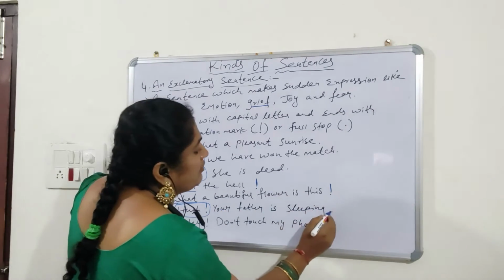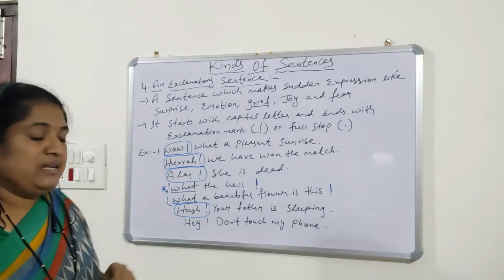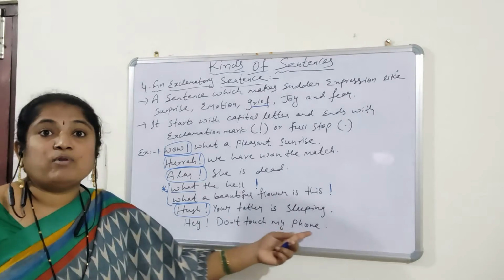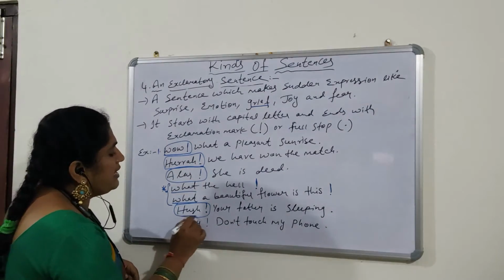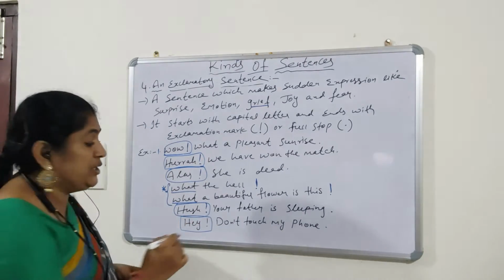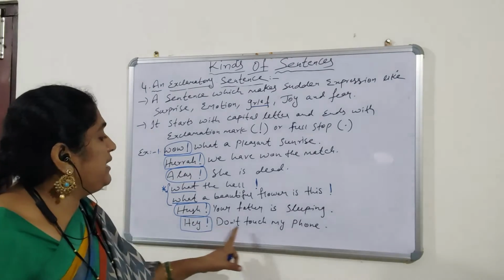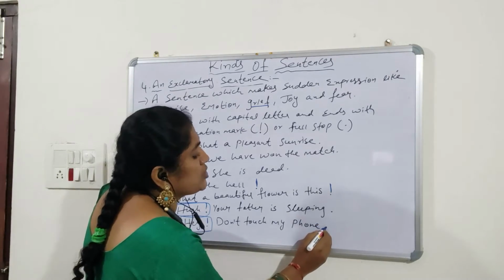At the end of the statement, I kept the full stop. In the same way, the last example: "Hey! Don't touch my mobile." Here also, hey is a sudden expression of an emotion. So, I used the exclamation mark here itself and after the remaining sentence I kept the full stop.